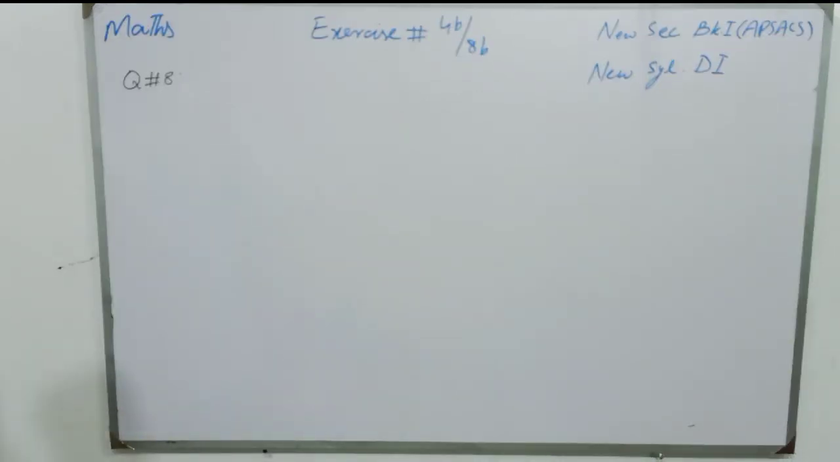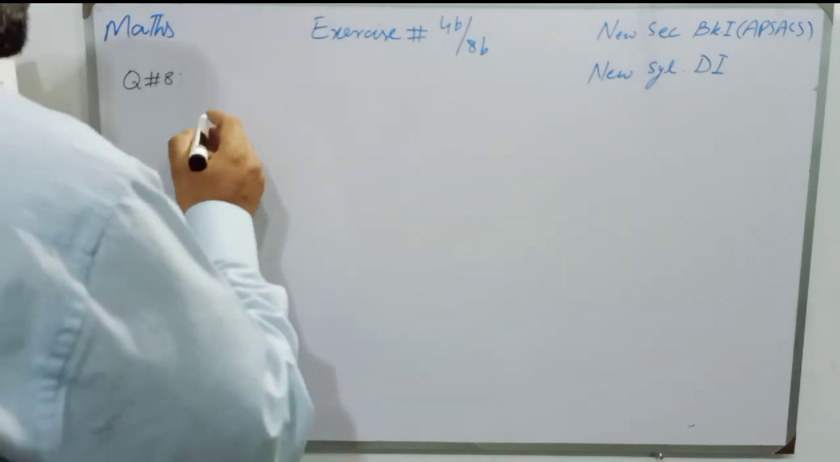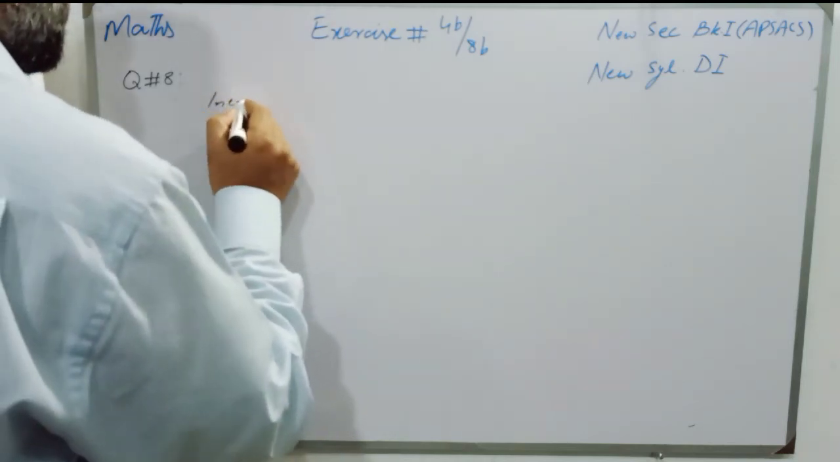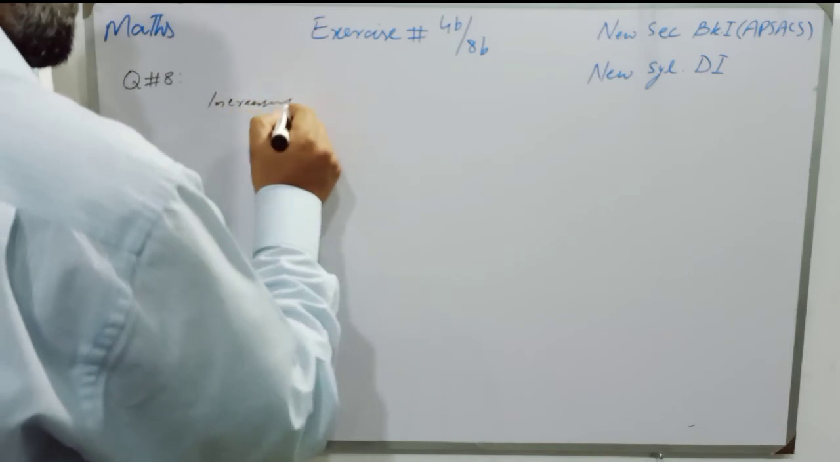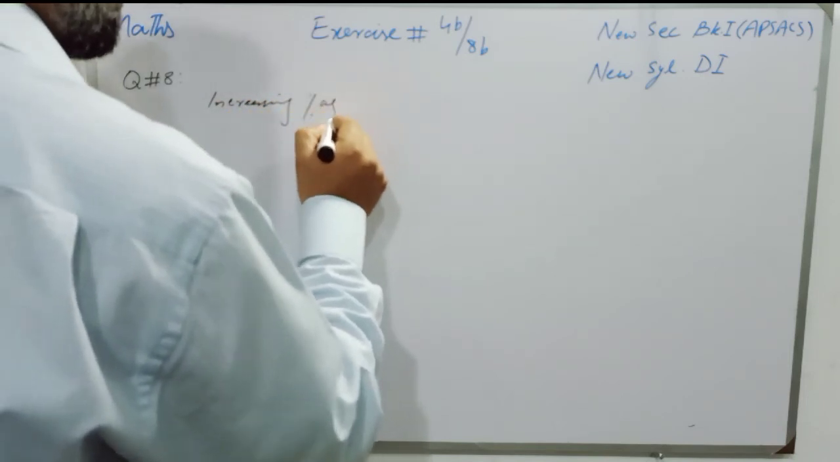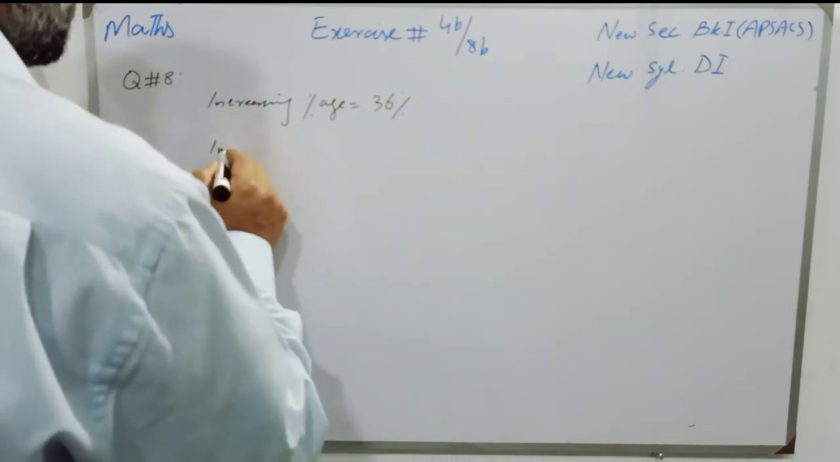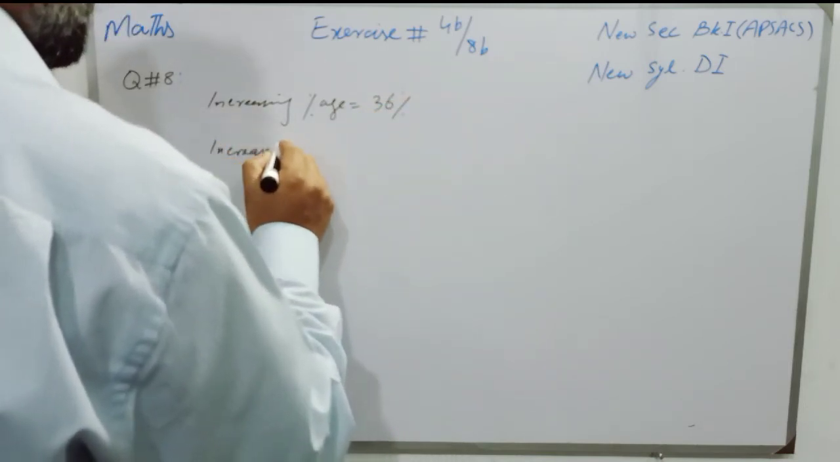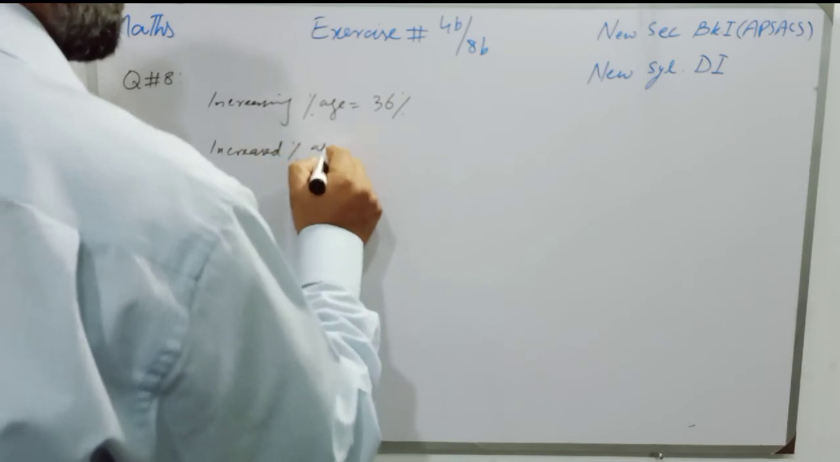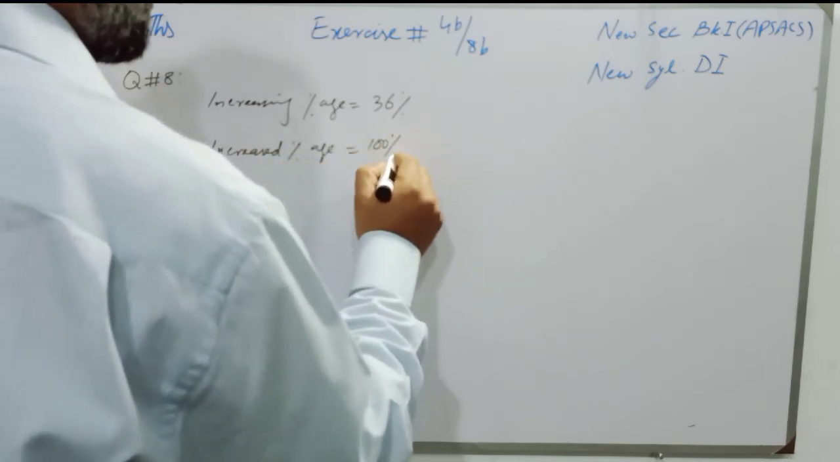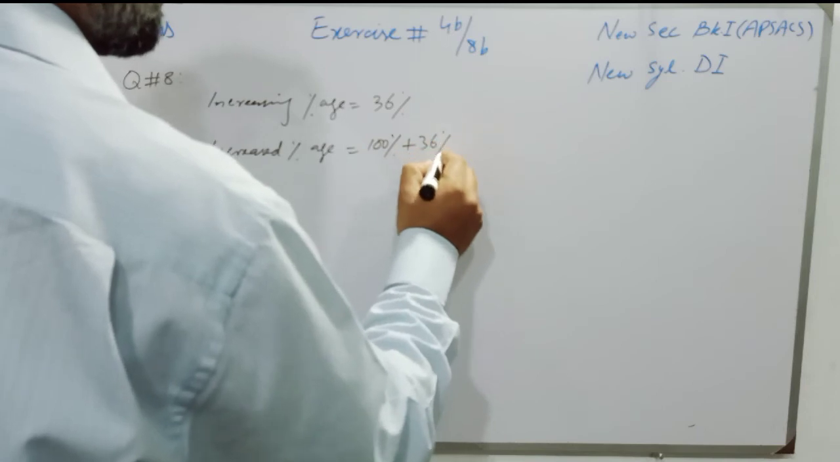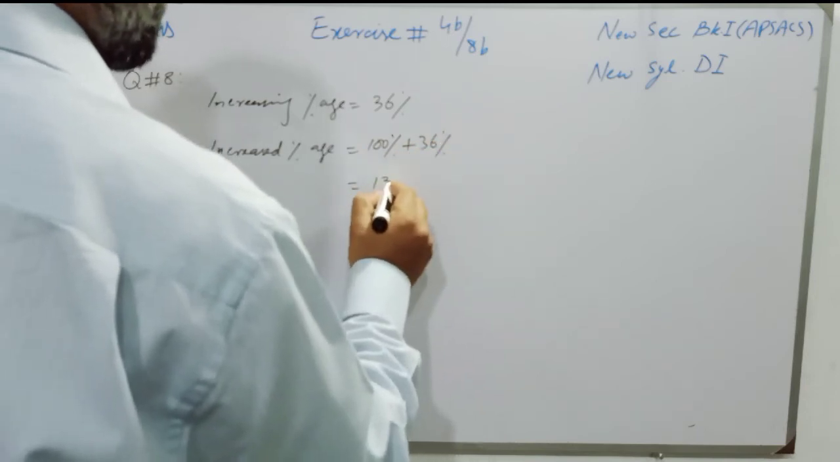Students, question number 8 is a house cost 36% more today than when it was built. So students, increasing percentage is equal to 36%. So students, increased percentage will be 100% plus 36%, and it will become 136%.